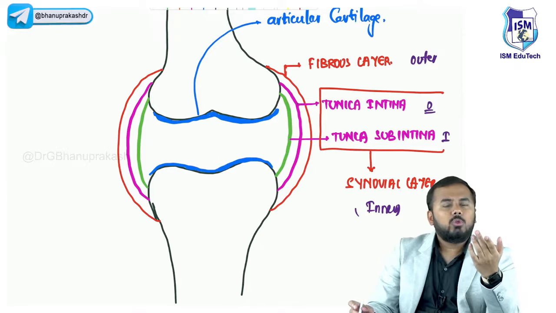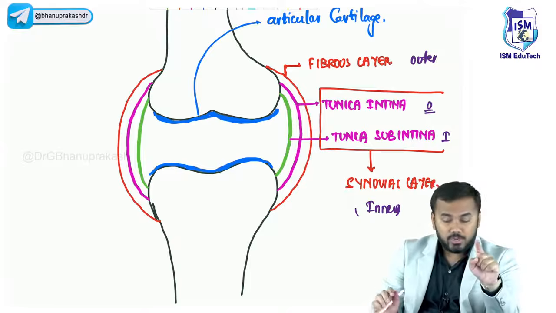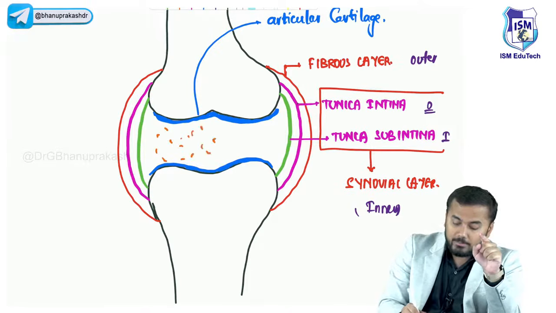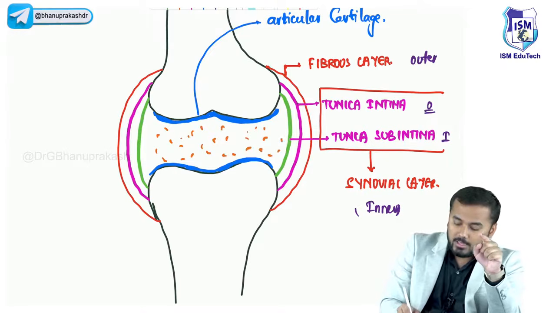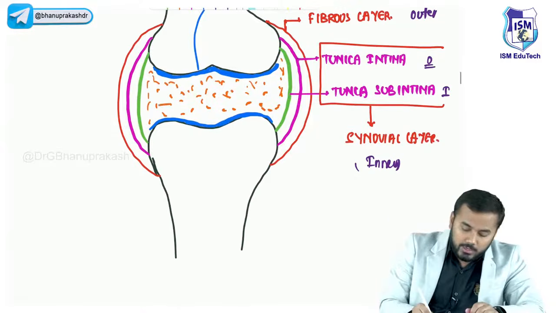And all of you know, synovial joints mean what? Synovial joints are those joints which have synovial fluid in between, right? So this is the synovial fluid that is located in between the joint. This fluid is called synovial fluid.